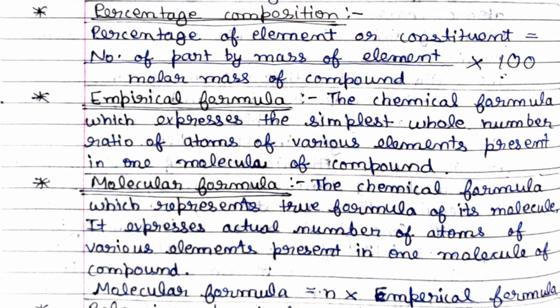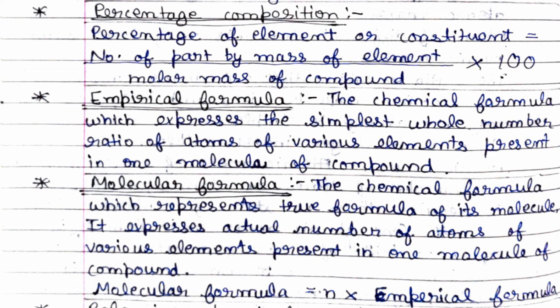Next is empirical formula. The chemical formula which expresses the simplest whole number ratio of atoms of various elements present in one molecule of the compound. Next is molecular formula. The chemical formula which represents the true formula of its molecule. It expresses the actual number of atoms of various elements present in one molecule of the compound. Molecular formula is equal to n times the empirical formula.